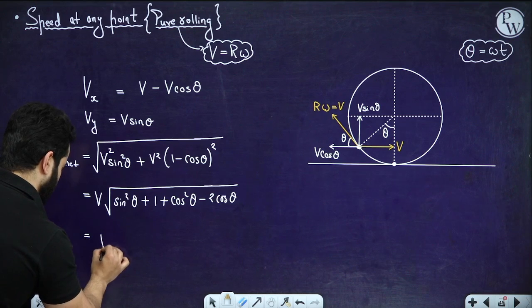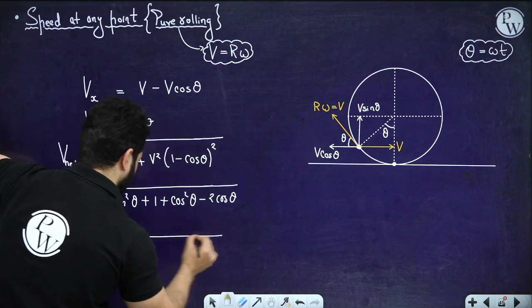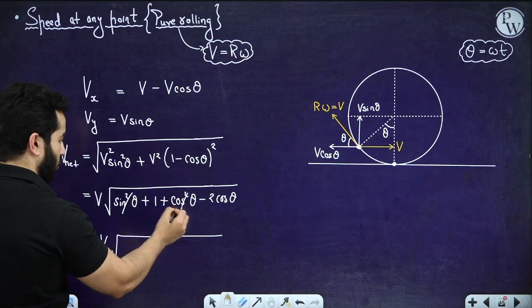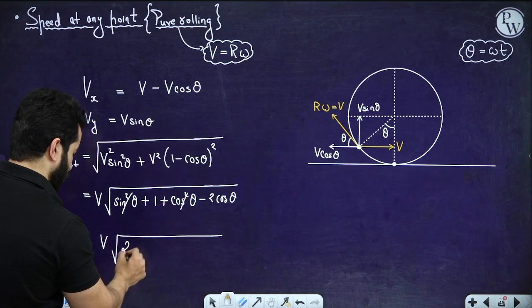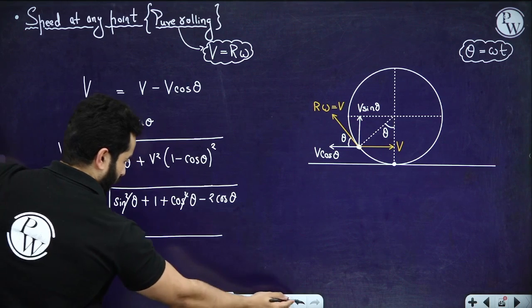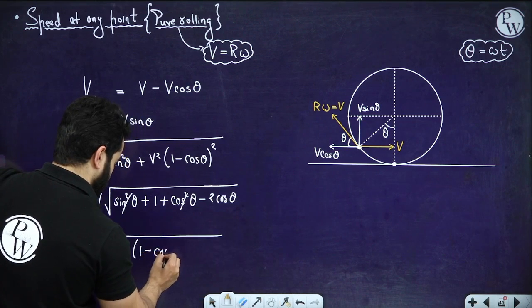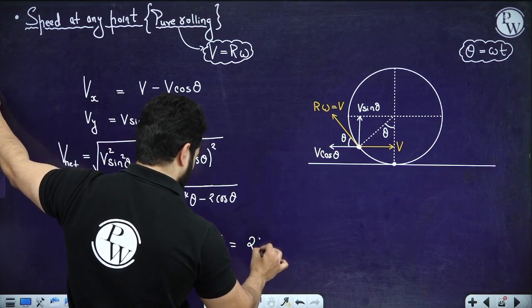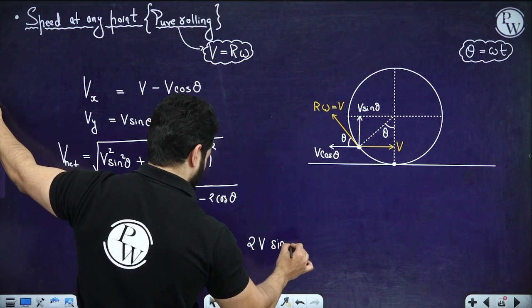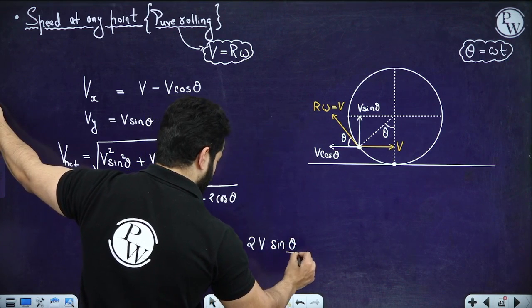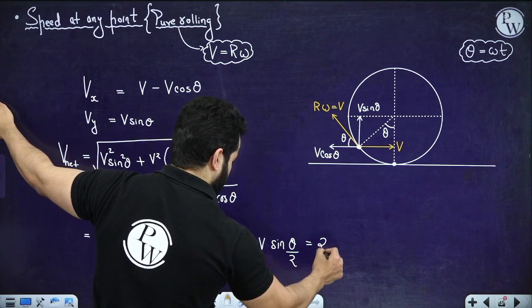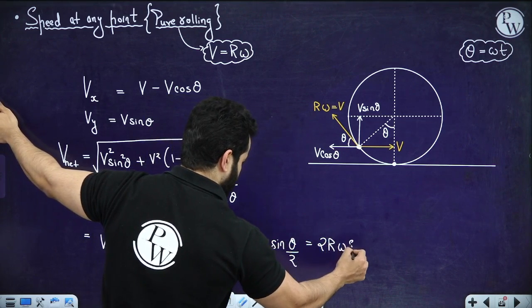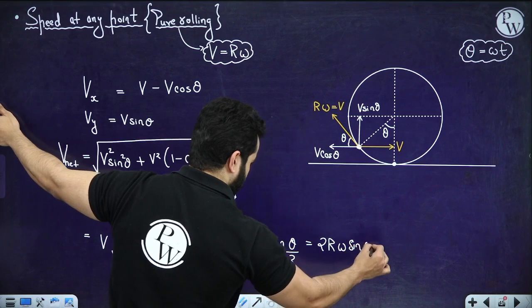Further we are going to write v under root of 2 times 1 minus cos theta, right? So this thing will become 2v sine theta by 2. So this can be written as 2r omega sine omega t by 2.